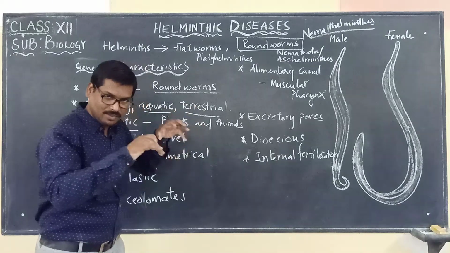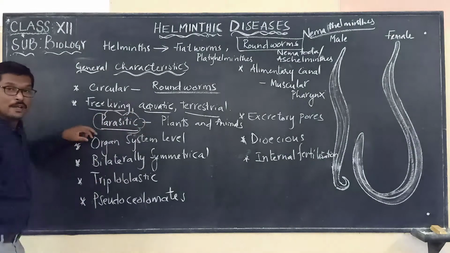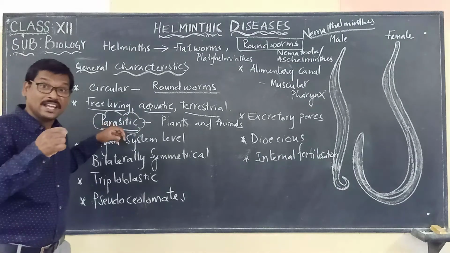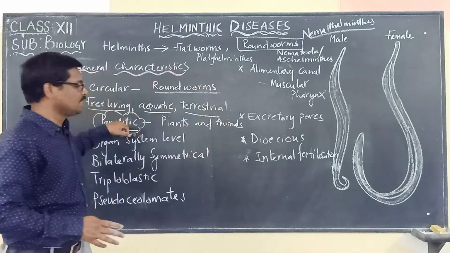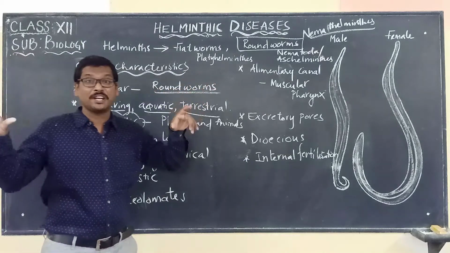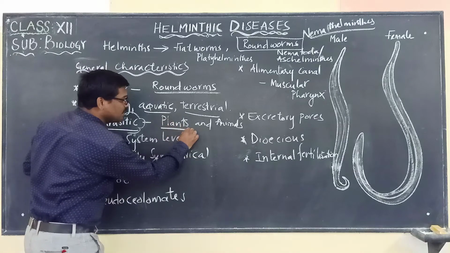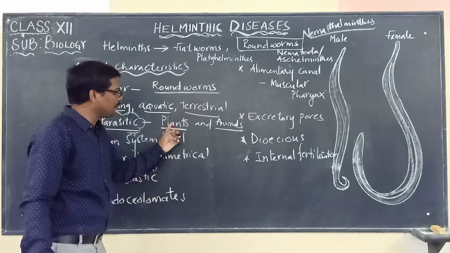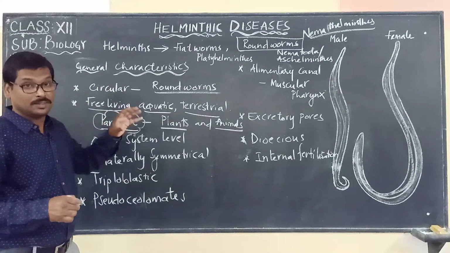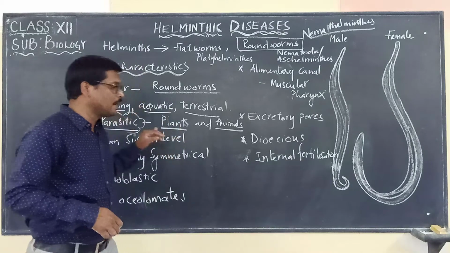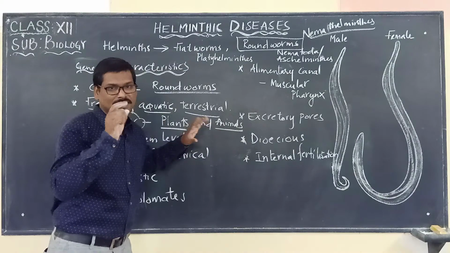And what is important in this session is that they can also be parasitic, which means there are some roundworms which can cause diseases both in plants and in animals. That's why we call them parasitic also.